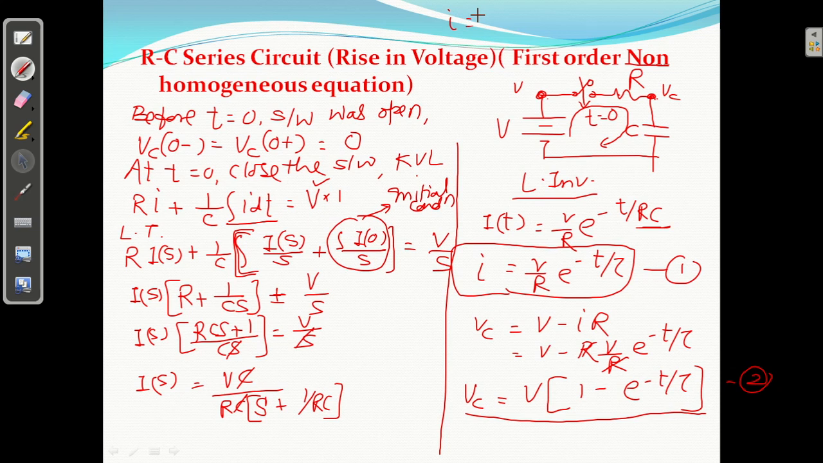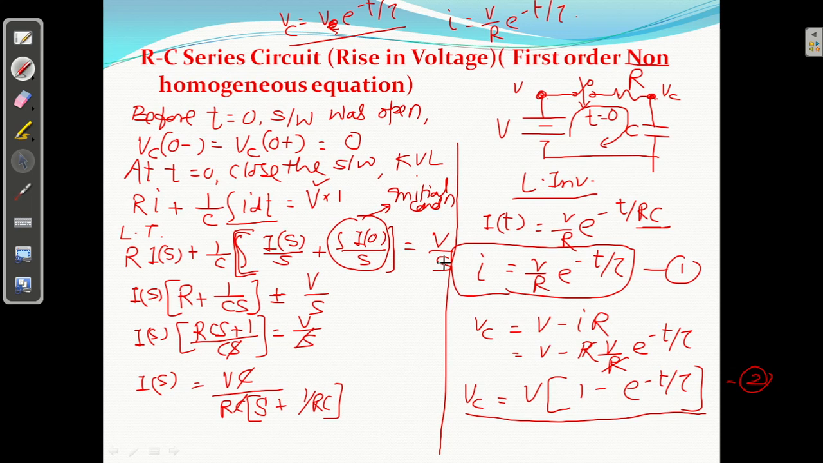In case of an RC circuit, whether you are decreasing the voltage or raising it, in both cases the current will reduce. So the current will be V by R e raised to minus t by tau, and the voltage VC equal to V e raised to minus t by tau. When there is a decay in voltage and there is no source, the voltage will decrease and the current will also decrease. But here there is a voltage source, so the voltage will increase and the current will decrease. So this is the expression we have derived.